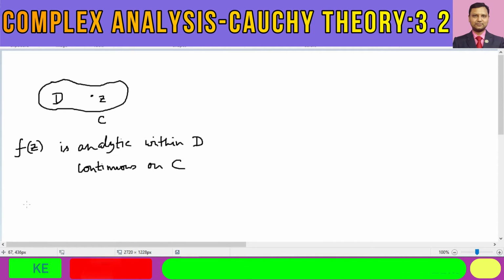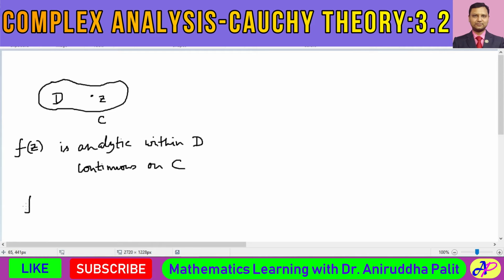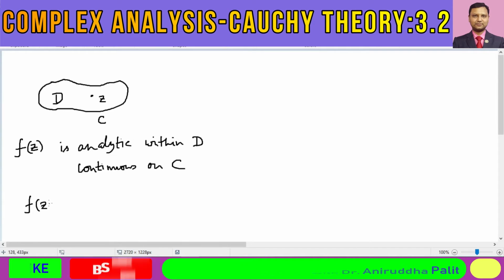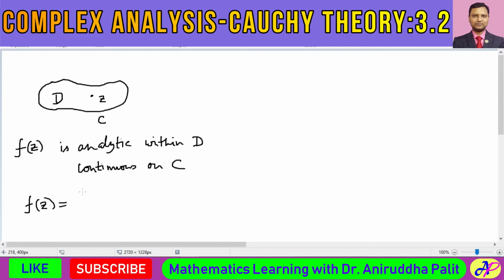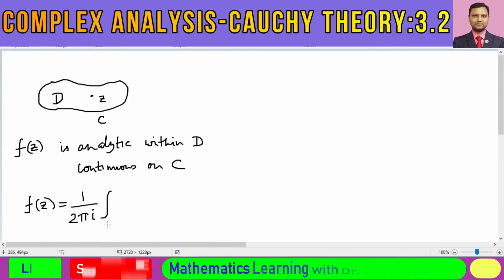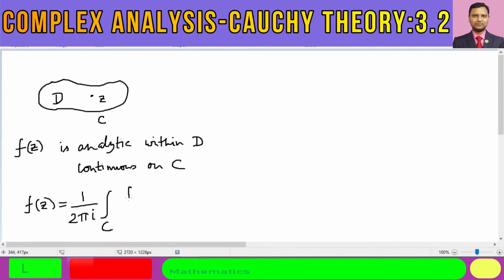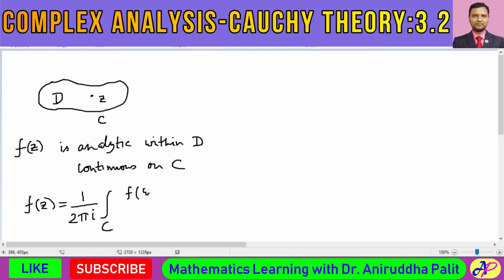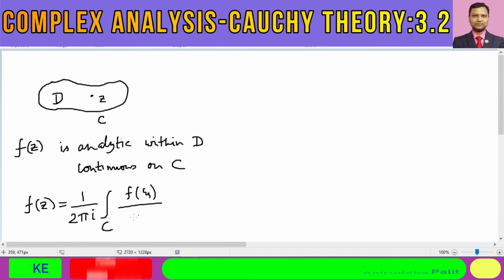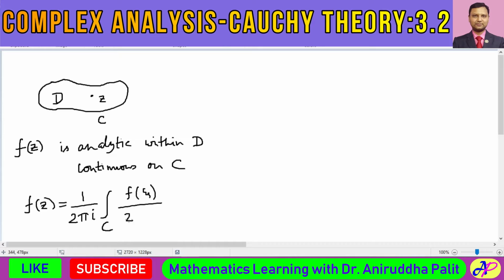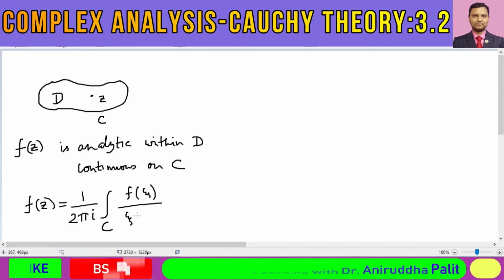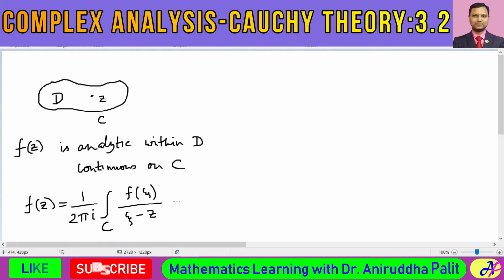in that case we can say that for such point, this f of z can be written as 1 by twice pi I integral, that would be a line integral on the boundary C, f of xi divided by xi minus z dxi.